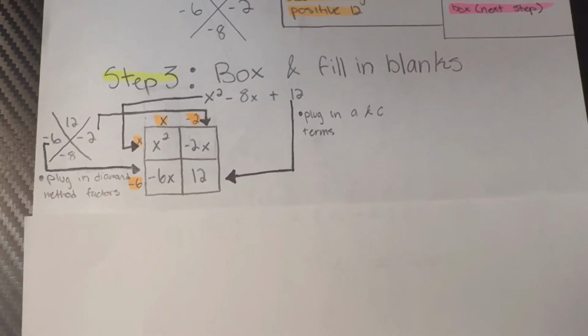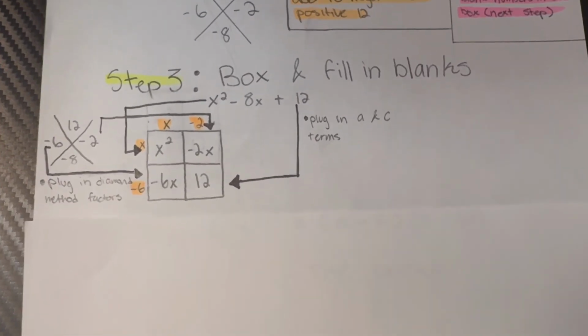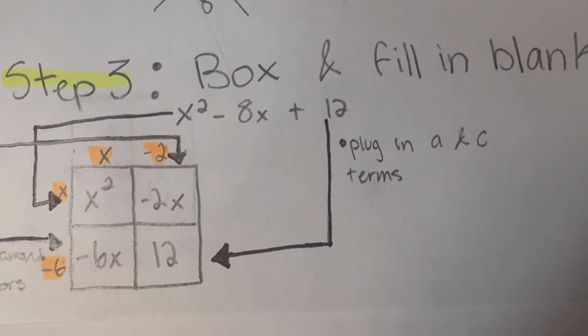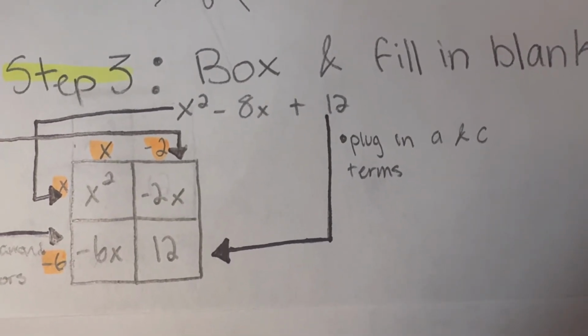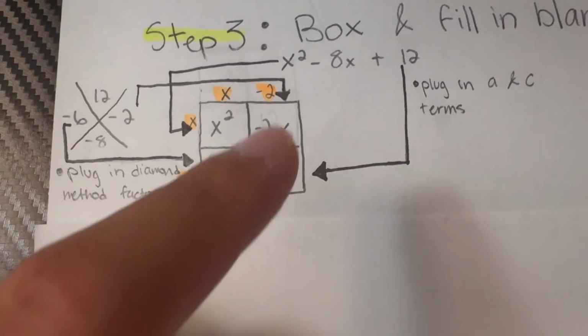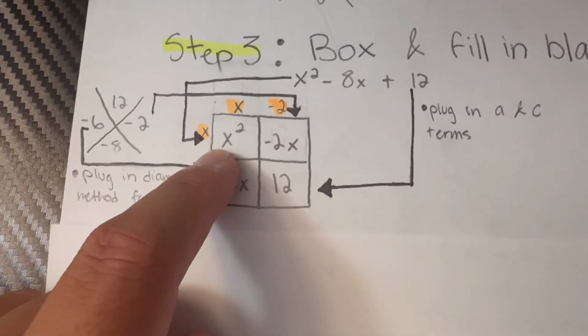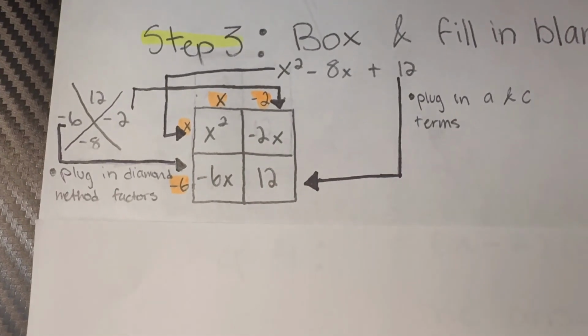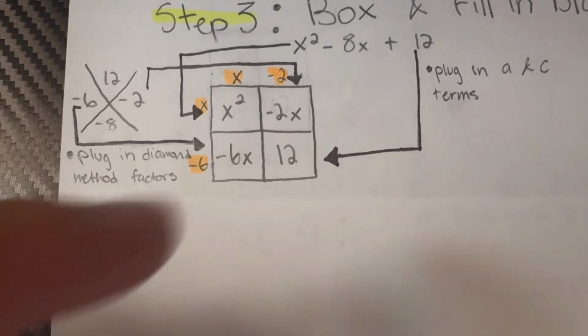Step 3 is creating the box and filling in the blanks. As you can see, I took my original equation, x squared minus 8x plus 12. I plugged in my A and C terms, x squared, into the top left, and positive 12 into the bottom right. Once I've done that, these two are still blank.